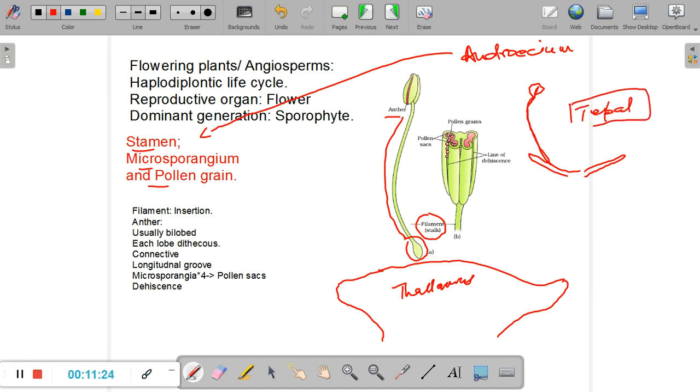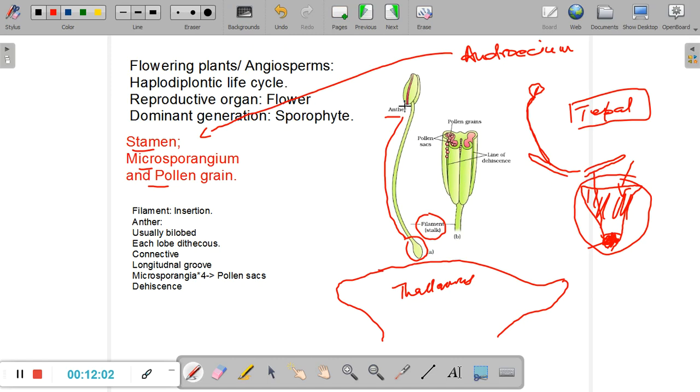Now, I hope you remember from last year, a tepal is the unit of the whorl when you cannot distinguish between a sepal and a petal. For example, in morning glory, which is that flower which is slightly purplish in color. In that, the lower part is green and the upper part is colorful violet. So this is neither a petal, because it appears like a petal on the top, but it appears like a sepal. It is photosynthetic at the base. We call this structure a tepal. In cases such as morning glory, the filament is inserted in the tepal.